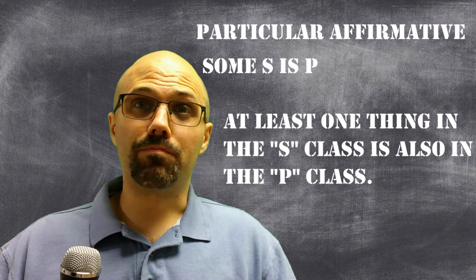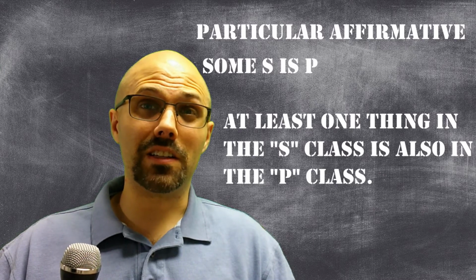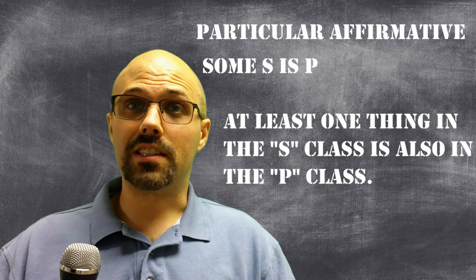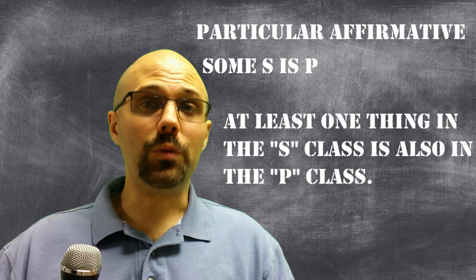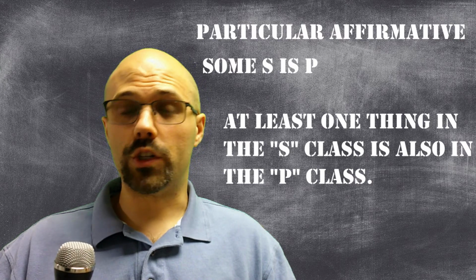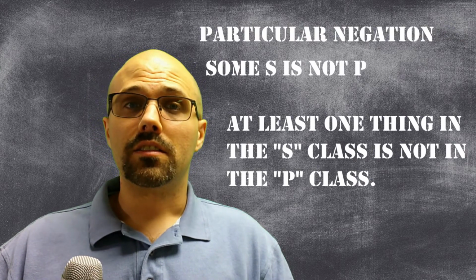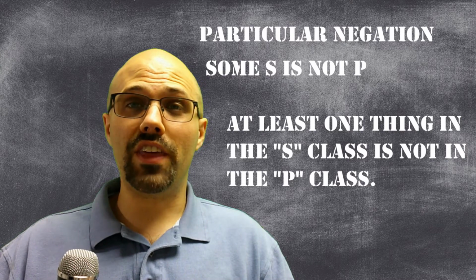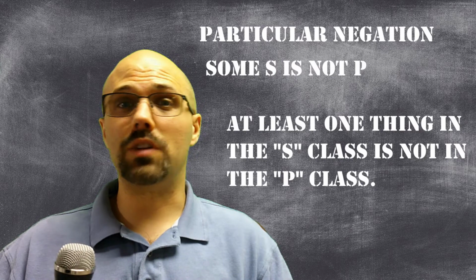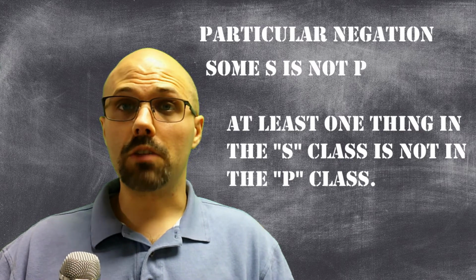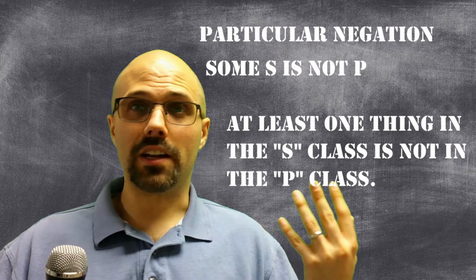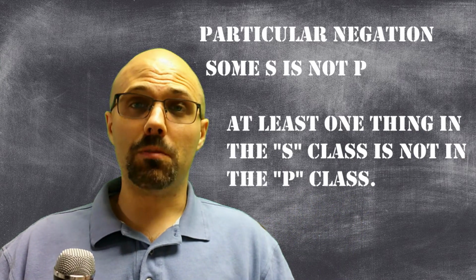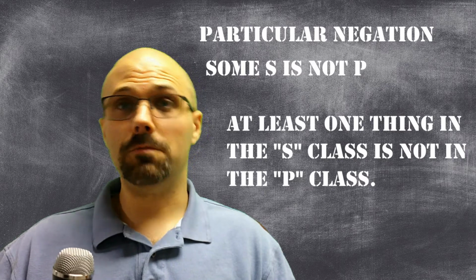We can also translate claims about individual particular things, like say Kara is a cat. We can say at least one thing in my house is a cat. Which one? Kara. We can do the same thing with some S is not P. Some S is not P means that at least one thing in the S class is also not in the P class. So some human beings are not tall. Again, you point to me. I'm not a tall human being. I'm an average height for a guy. Right? And so it's true then that some human beings are not tall. At least one human is not tall. Me, if nothing else.